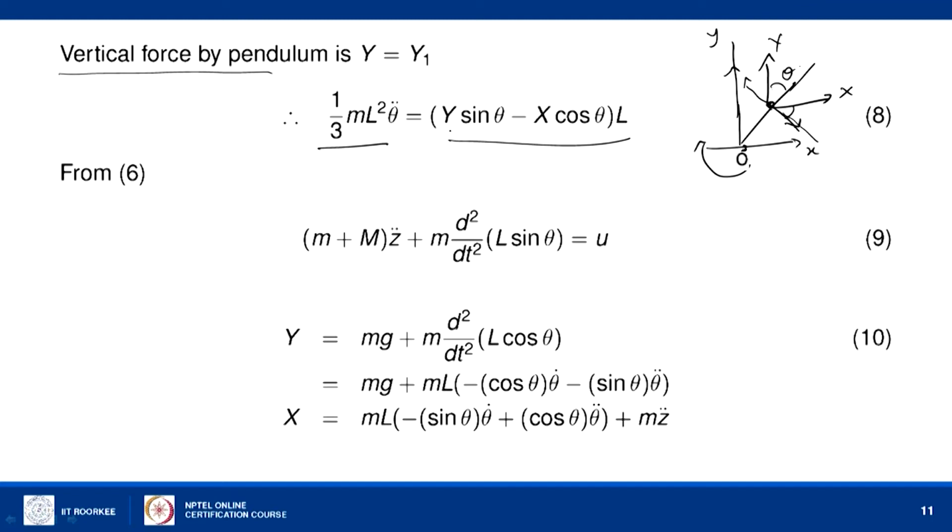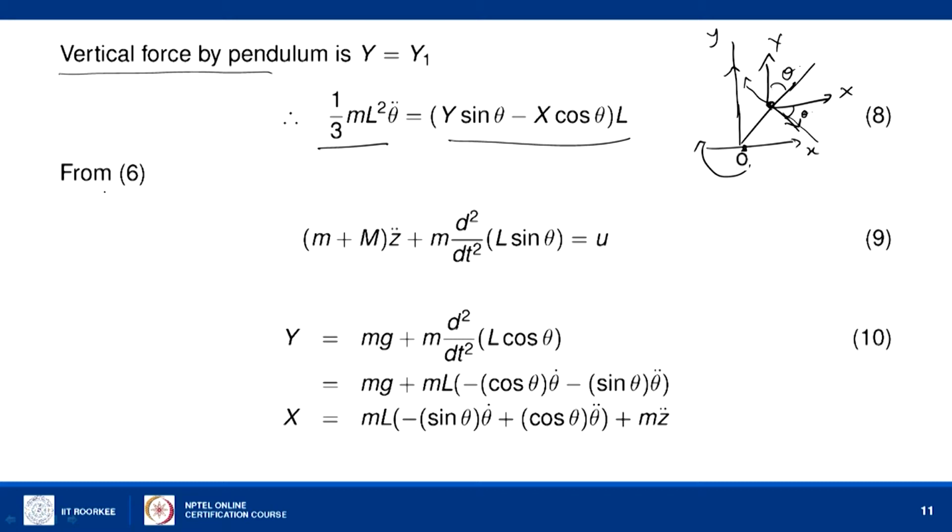So, we get a positive sign y sin theta and minus x cos theta. So, this is the theta angle, x cos theta with a negative sign, and y sin theta with a positive sign, multiplied by the length will give the torque exerted at this point O.